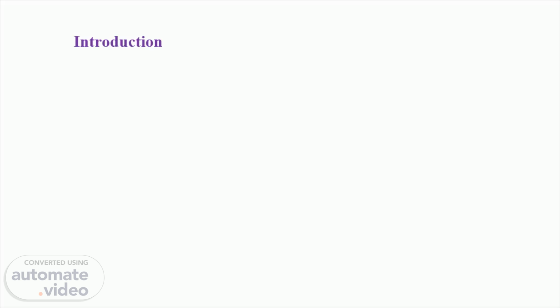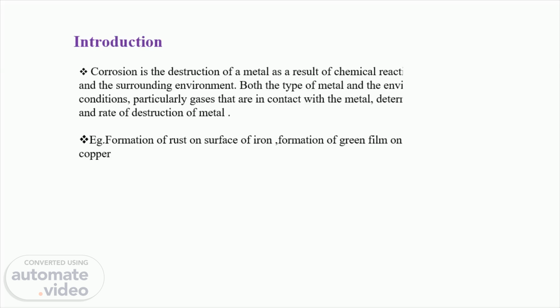Corrosion is the destruction of the metal as a result of chemical reaction between the metal and the surrounding environment. For example, if you take any iron article and expose it to moist air, it undergoes the rusting process. Or if you take any brass article and it is exposed to the atmosphere, it gets covered with a green oxide film. So this is nothing but the corrosion process.